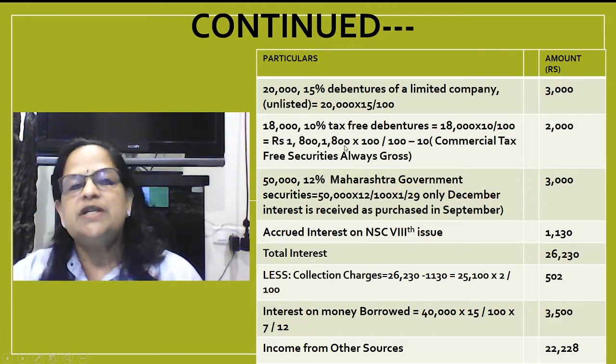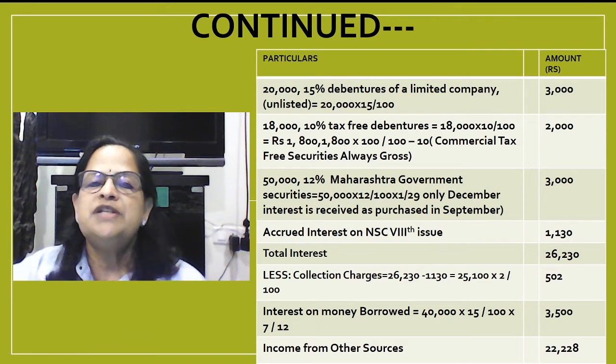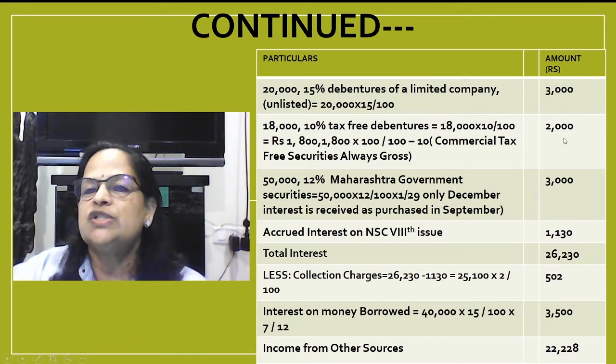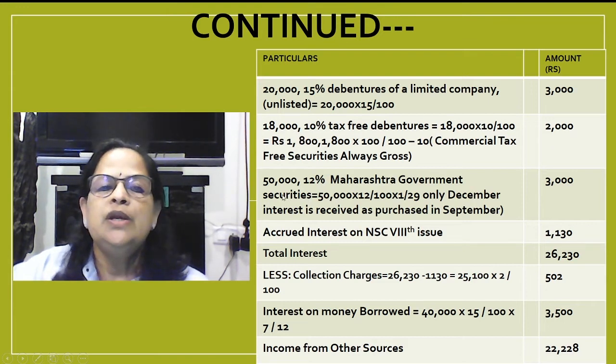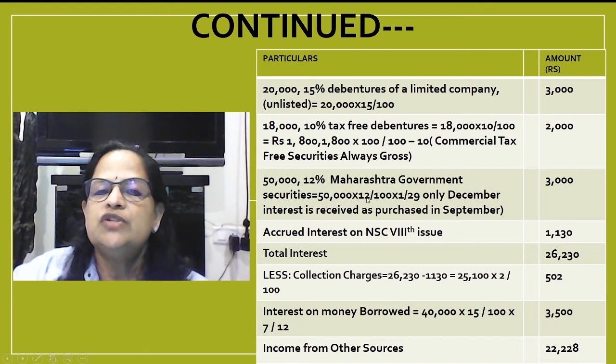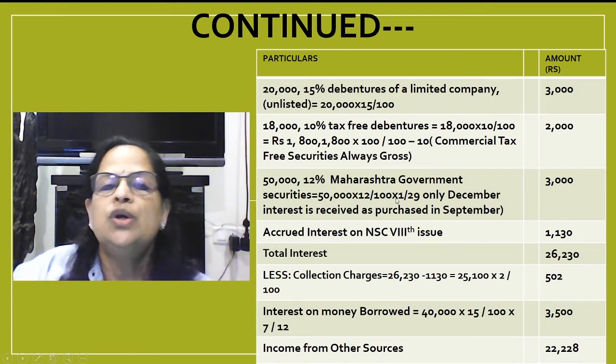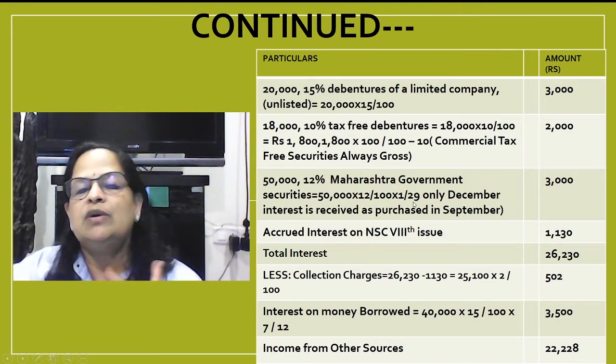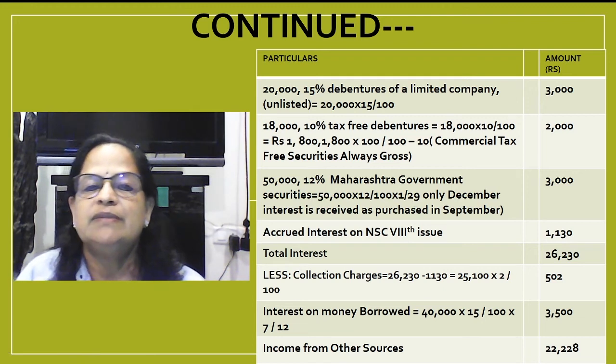Now 1,800 into 100 divided by 100 minus 10. So commercial tax securities always gross, 2,000. Now 50,000, 12% Maharashtra government securities. 50,000 into 12 by 100 into 1 by 9. It's not 29, it's 1 by 9. Because only December interest he has received.